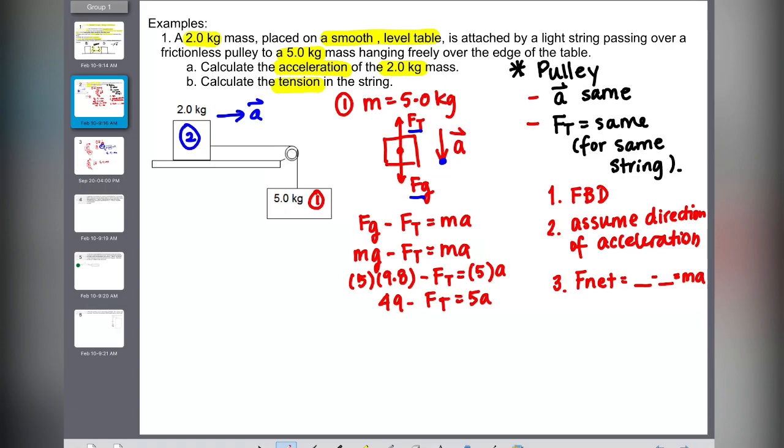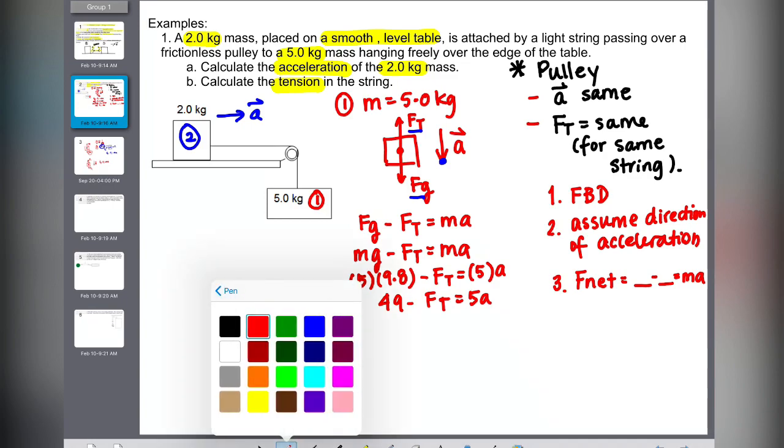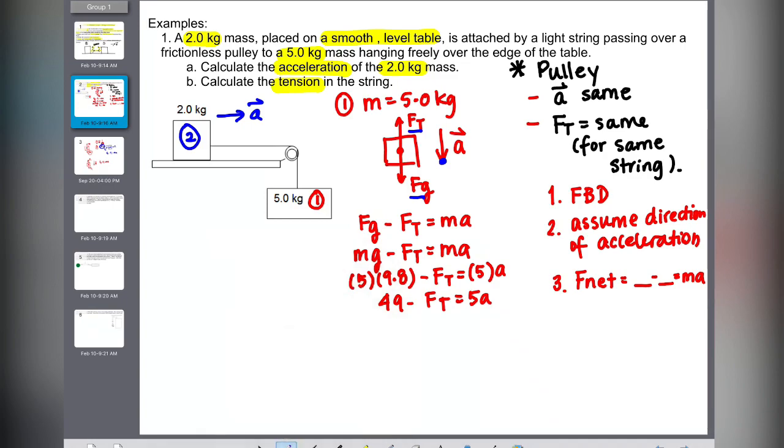I have 2 equations, but don't forget, because I know that Ft and a are the same from the blue block, block number 2, I can now calculate what is the a and what's the T. I have 2 equations with 2 unknowns, and I'm going to put them together. So I'm going to repeat everything for the blue block now. First of all, this is block 2. The mass for block 2 is 2 kilogram.